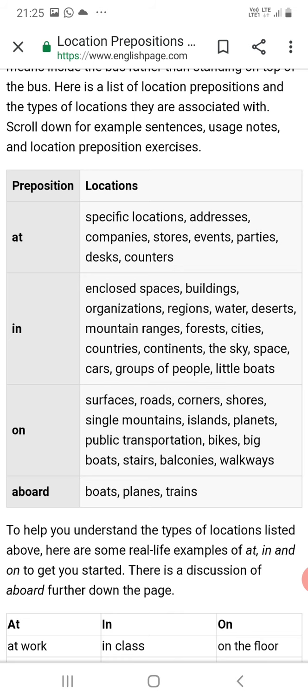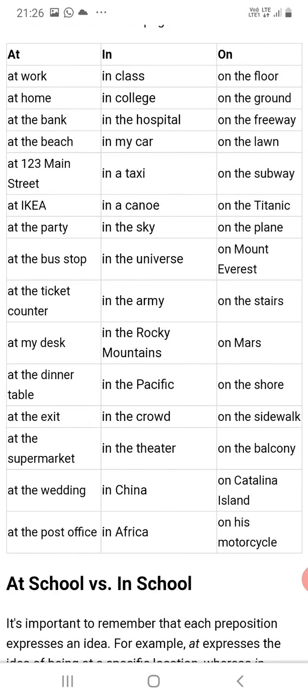Trains and boats. And see some more examples. You can pause it and read it very clearly with the examples so that you can understand it very clearly, where we have to use at, in, on. By practice only you can become very familiar with it. So please pause and read all those phrases.